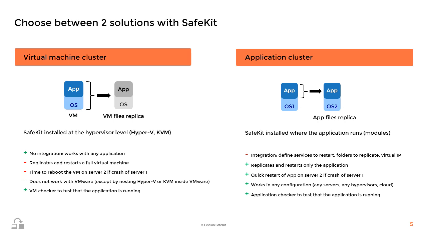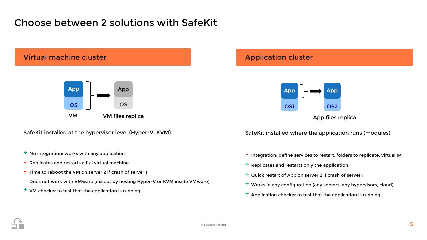First, let's explore virtual machine level high availability. SafeKit operates at the hypervisor level, such as Hyper-V or KVM, to provide high availability for entire virtual machines. This setup is particularly advantageous because it does not require any specific integration with the applications running within the virtual machines. SafeKit replicates and restarts the entire virtual machine, including the operating system and the application, in the event of a failure. This ensures that the virtual machine is rebooted on the secondary server, maintaining continuous operation.